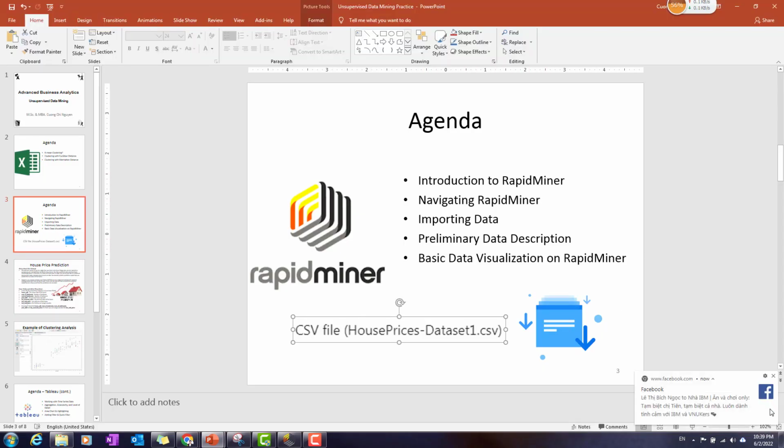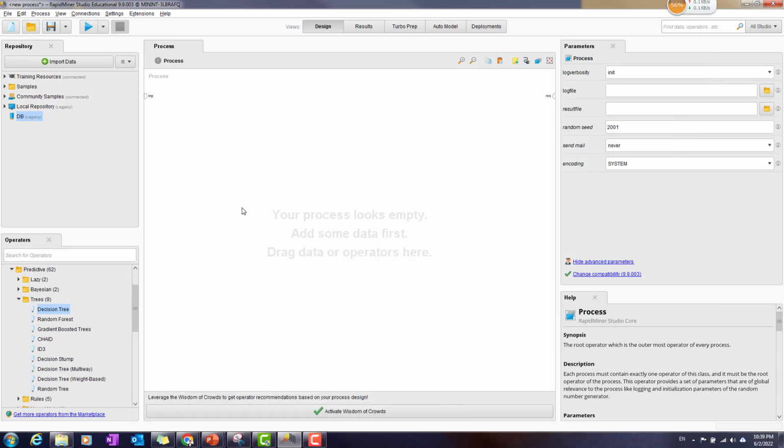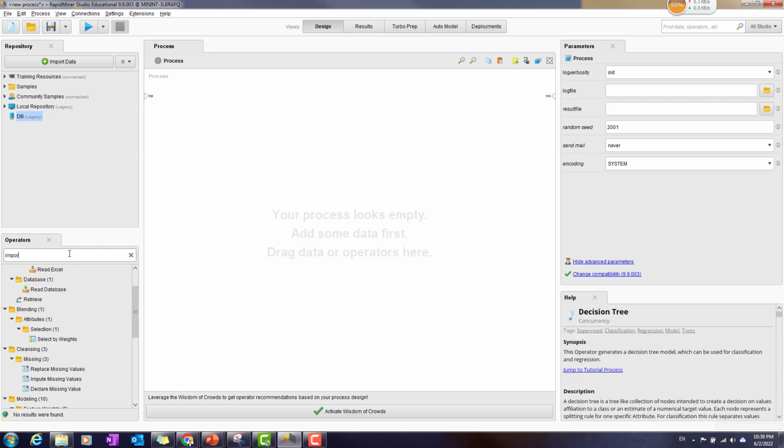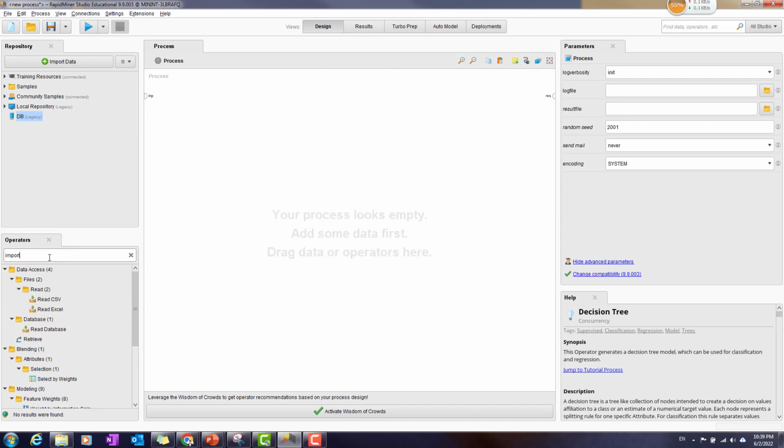Now let's go to import the data, run the data description, and see some basic data visualization in RapidMiner. So with the CSV file, HowBright dataset 1, that you have downloaded onto the computer, now it should be time to read in the data. To do that, with the process in the design view, this is where you put all the process into. Before you run any data analysis, you have to import the data, right? So I will have to import the data file, which will give me a lot of suggestions about this one.